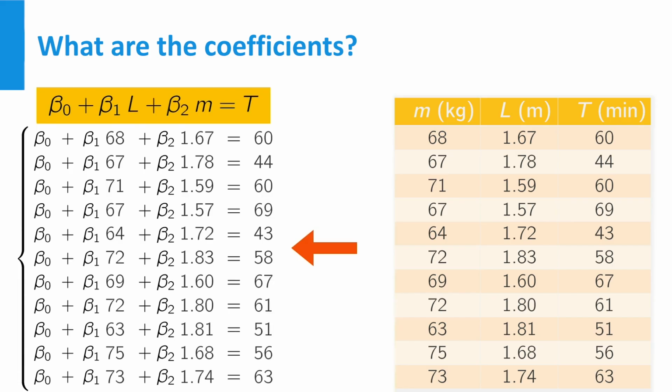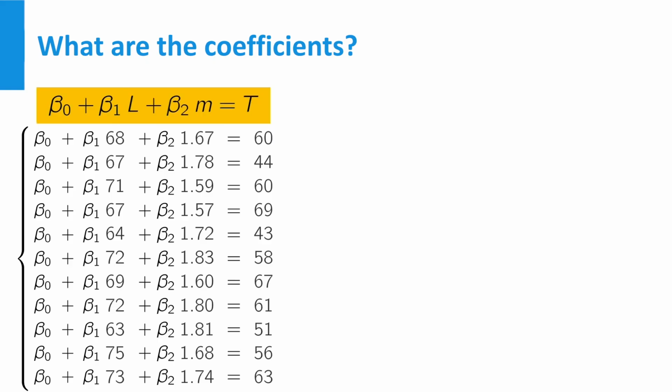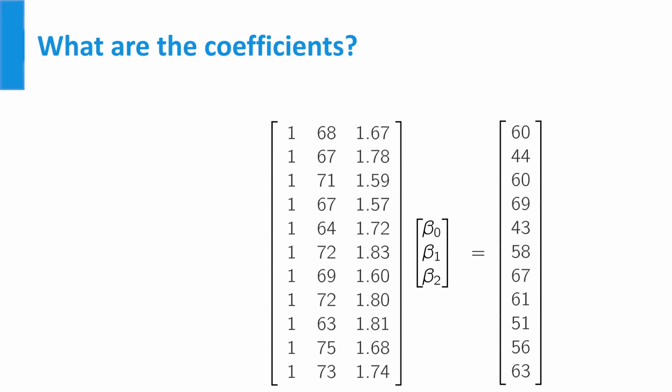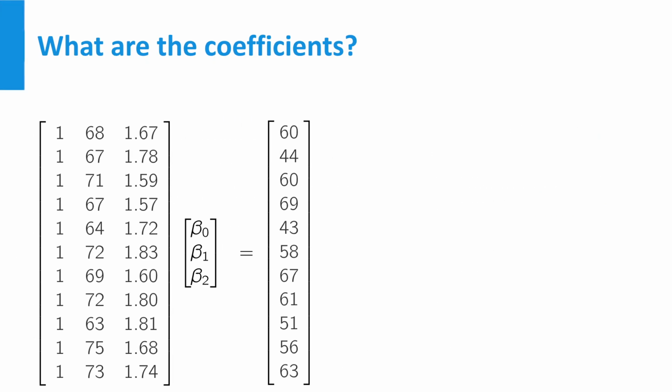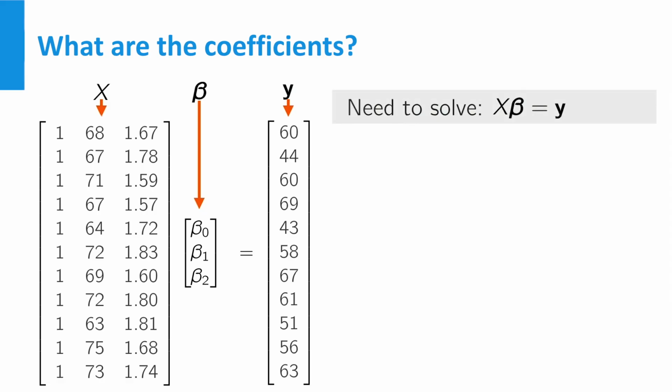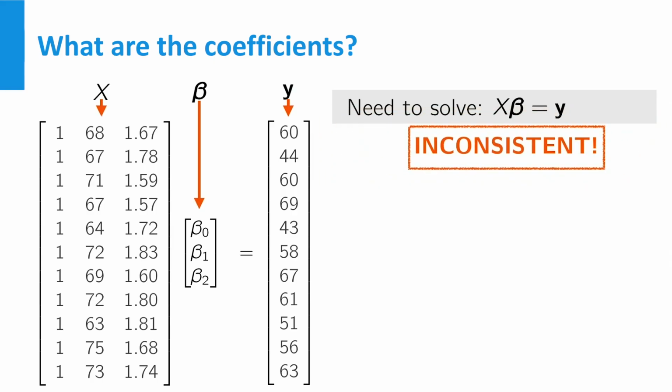We can rewrite this system of equations as a matrix vector equation. Let's call the matrix X, the vector of unknown coefficients beta, and the right-hand side y. To find the coefficients, we have to solve the equation X times beta equals y. However, you'll find that this equation is inconsistent, and that's not surprising. The data points that give rise to the system do not really lie on a plane, as our model assumes. But we don't give up.